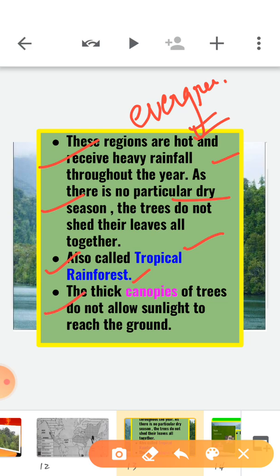Next, the thick canopies. Canopies means the uppermost branches of trees in the forest. So the thick canopies of trees do not allow sunlight to reach the ground. These forests are very dense, very thick. That's why the canopies do not allow sunlight to reach the ground. So the forests are dark even during the daytime.